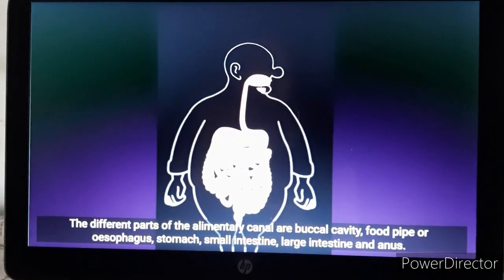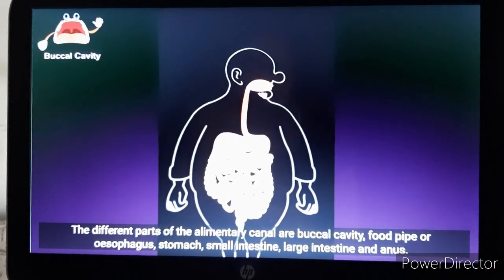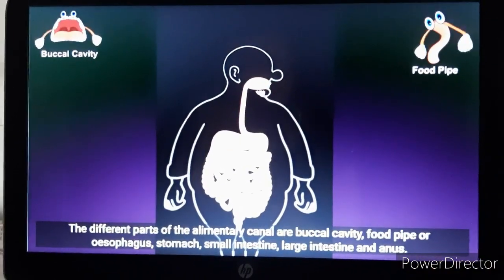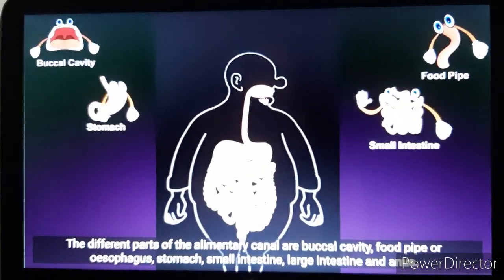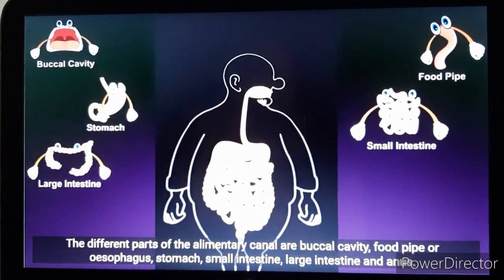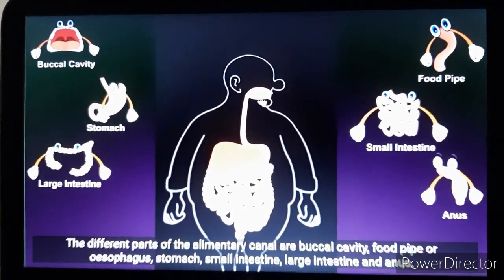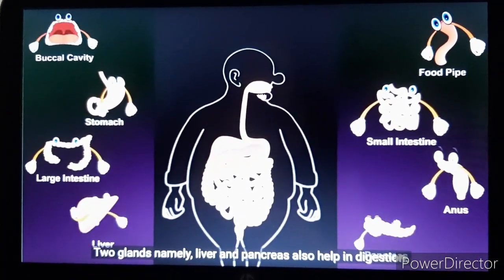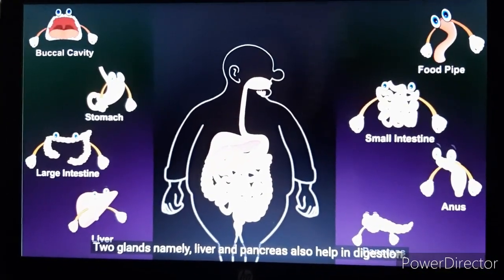The different parts of the alimentary canal are buccal cavity, food pipe or esophagus, stomach, small intestine, large intestine, and anus. Two glands, namely liver and pancreas, also help in digestion.